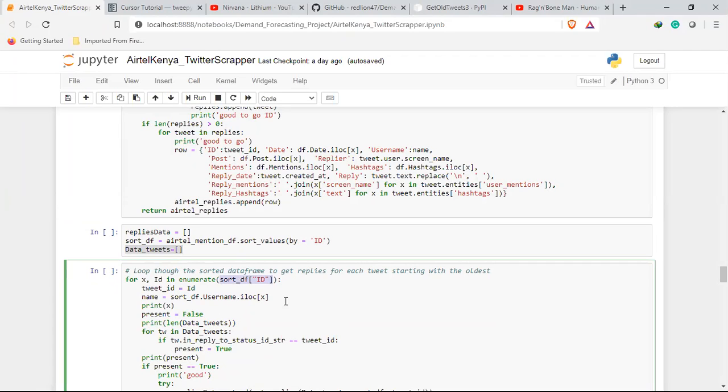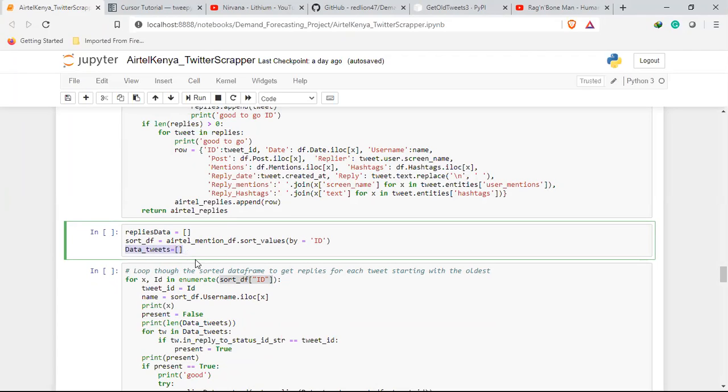So what you're saying is that the data tweets are all the tweets that have replies. No, they are all the tweets that I suspect are replies. So that now I can give them to the specific post that they are replies to. So they are replies in themselves. Yes, suspected replies in this case.